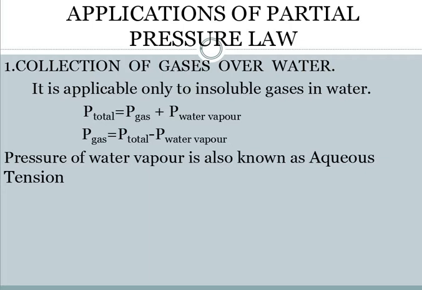The first application is collection of gases over water. It means that the gases, whatever are over there, have to be collected. Either we can collect them directly, as such, take a container and put them in and you will get it, or there is another method. So we can say that gases can be collected by two different methods. They can be lighter gases, or they can be heavier gases. If a gas is lighter, a different procedure is adopted, but if a gas is heavier, a simple procedure is adopted.